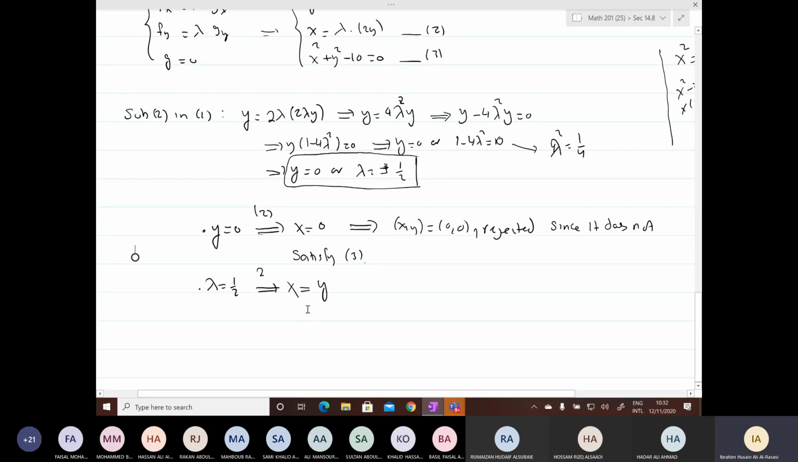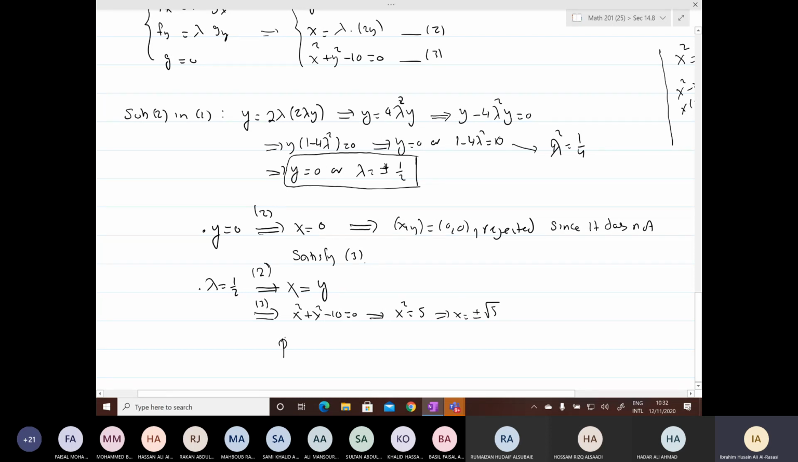What do I do with this relation now? Substitute in the third equation. You go now to the third equation. When you substitute in the third equation, you get x squared plus x squared minus 10 equals 0. Notice, one equation in one unknown. I end up with one equation in one unknown. So this is x squared equals 5, and hence x equals plus or minus root 5.